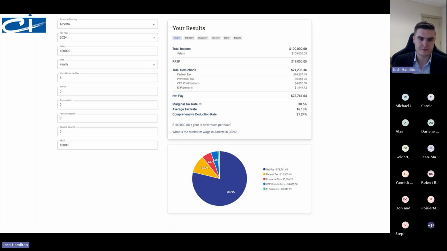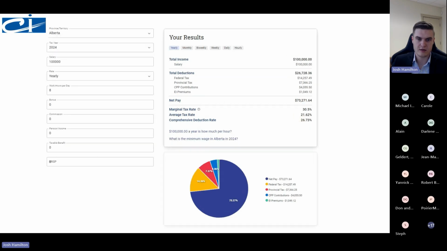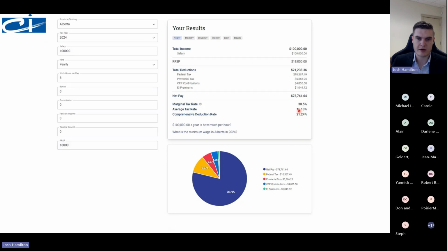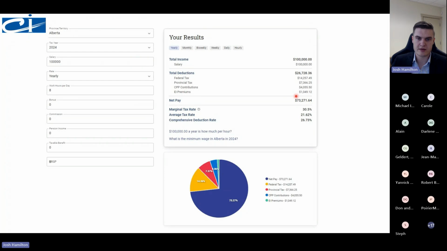So if we look here, we made 100,000 and we're assuming that we made 100,000 last year. So our contribution availability was 18,000 for this year. This individual invested 18,000 in his RRSP, which then lowered his average tax rate from 21.62 to 16.13. And you notice that the total net pay, this is the most powerful part, is 78,000 in comparison to 73,000.